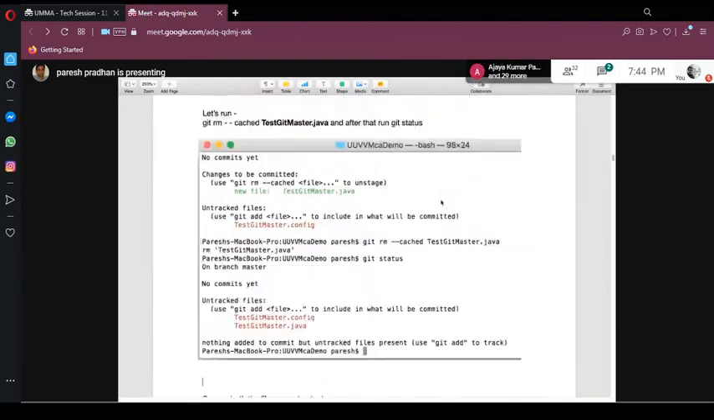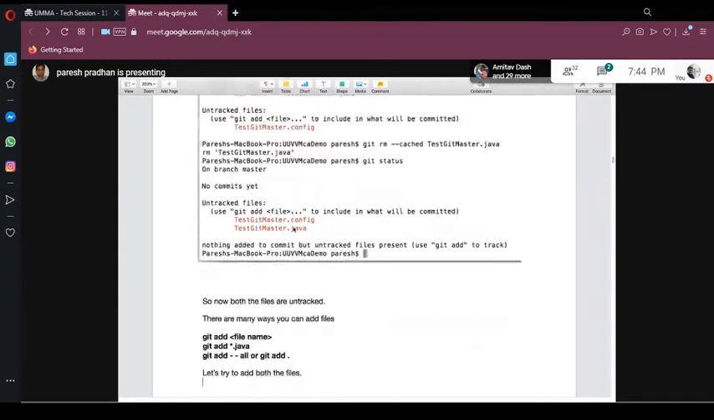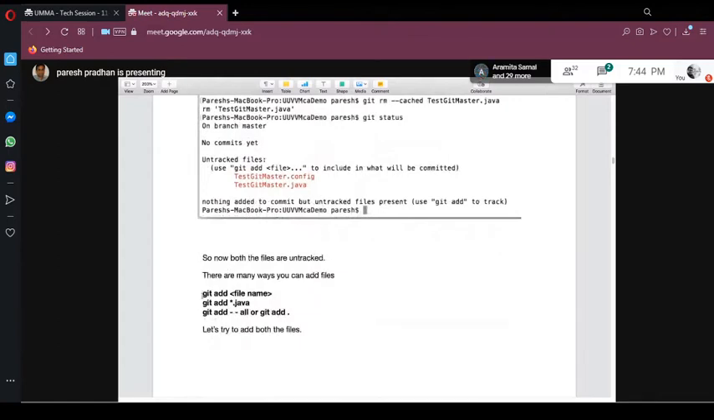Okay, so we added that one. So this is what it is saying. I just take a screenshot of all those things. Whatever we ran, this rm cache, removes that file and moves it to untracked again. So these are the commands to add the file.